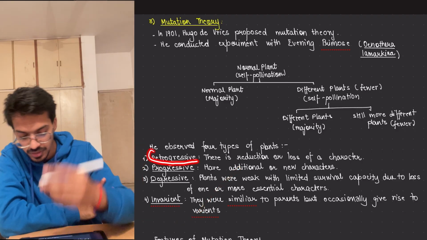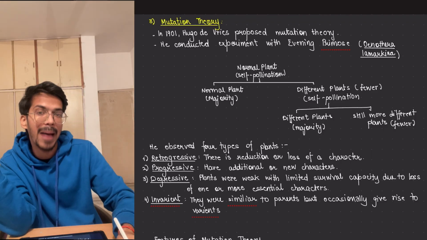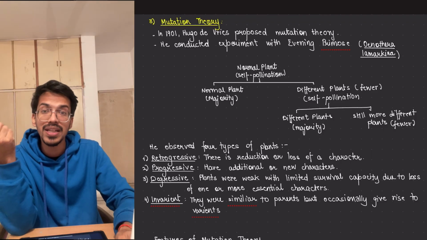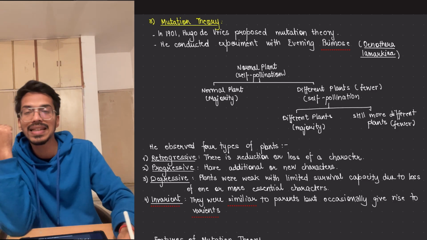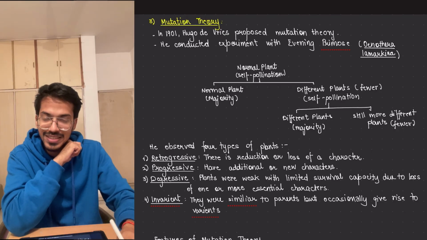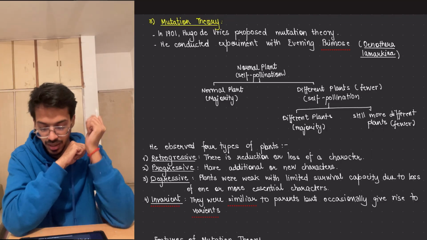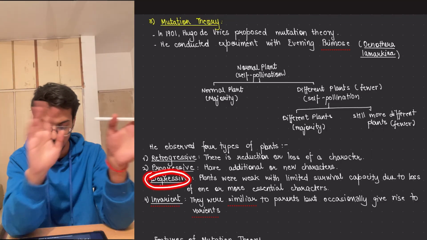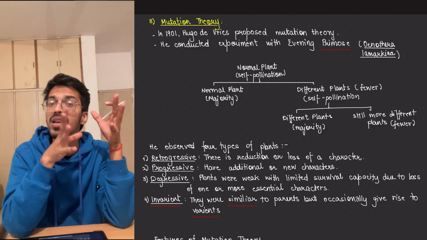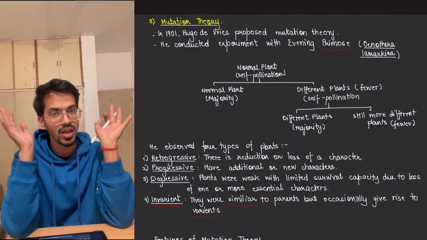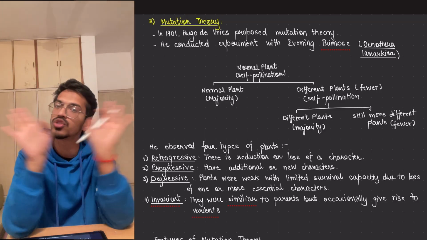One is the retrogressive changes that are taking place. Retro means something back. It leads to loss of any one character. Okay, some character is missing, that means retrogressive. You are going behind in the technological race, right? Then we have progressive, meaning addition of one or more new characters. Then we have digressive. Digressive means the plant becomes extremely weak because a very important survival thing is missing. So their survival is not there, these plants die. That is a kind of mutation which is of no use.